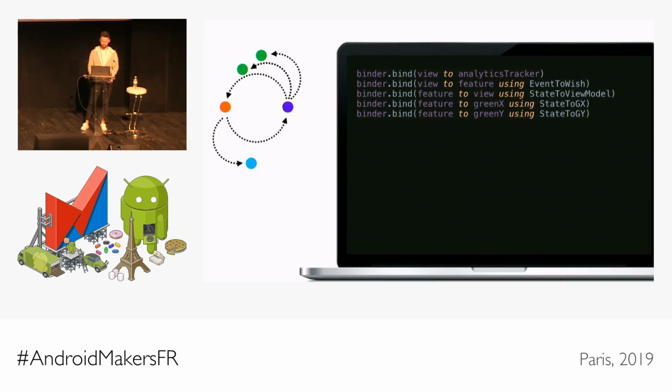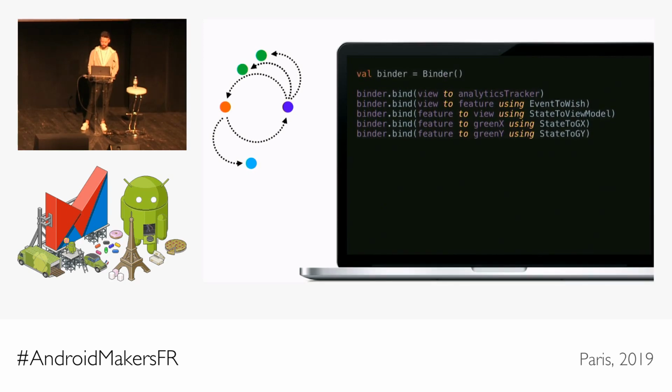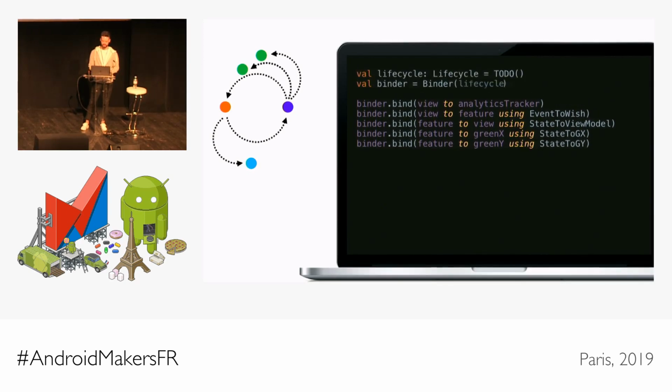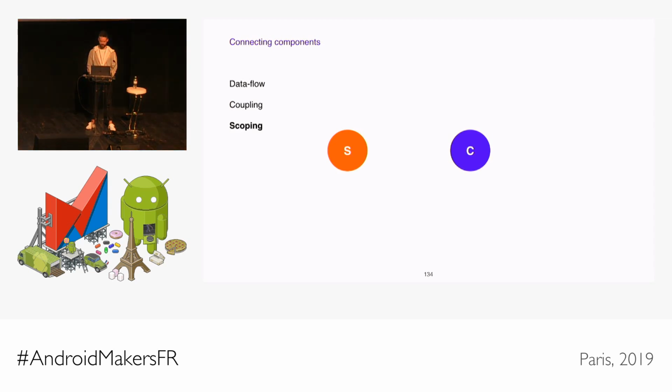Another thing beyond the syntactical sugar is that the binder is fully lifecycle aware, but also it's in no way tied to Android. So here, as I create a binder, I pass in a lifecycle instance to it, which is not to be confused with Android lifecycle. There's an interface from the library. And what it does is that you have this source and the consumer here, and the lifecycle can have begin and end signals multiple times. And whenever the binder receives a start event or an end event, it will automatically subscribe or dispose of that subscription, and it can do it for you as many times as you need.